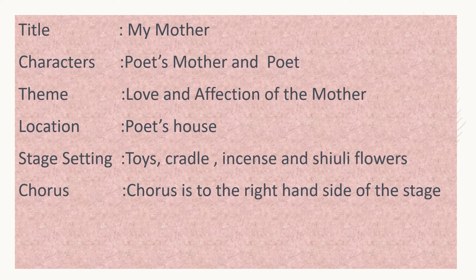Now, children, let us see the choreography of our poem, My Mother. First, the title, My Mother. Characters, poet's mother and poet. The theme, the love and affection of the mother. The location, poet's house. Stage setting, toys, cradle, incense and surely flowers. Chorus. Chorus is to the right hand side of the stage.